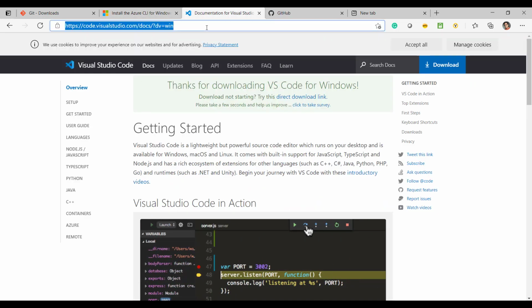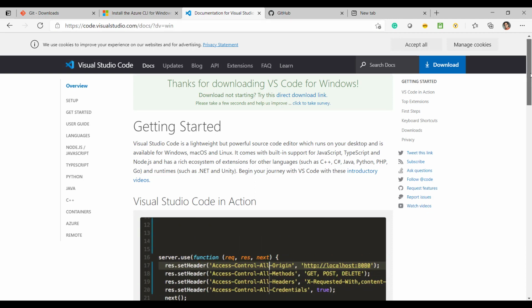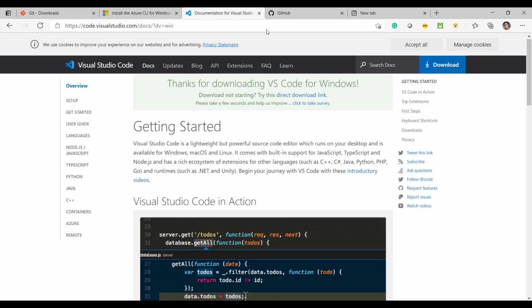Then same, you can download Visual Studio Code. Again, it's free depending upon the operating system you are using, whether it is Windows, Linux, or macOS. You can download it free. It's available across the different platforms.